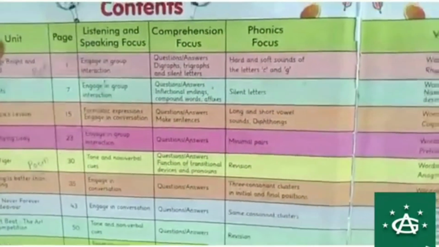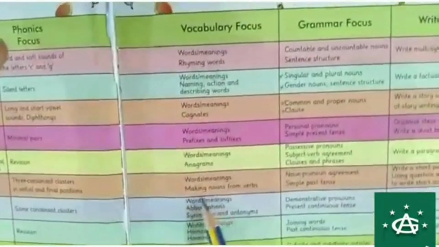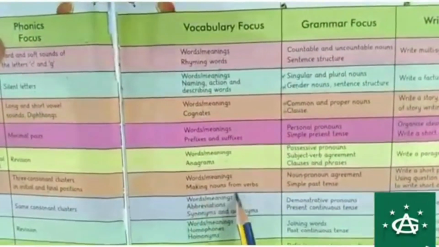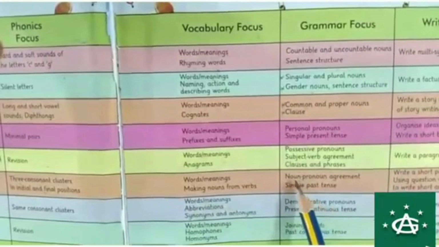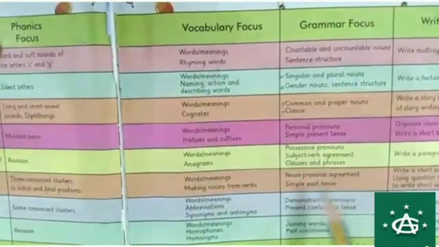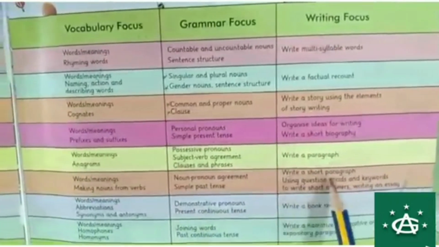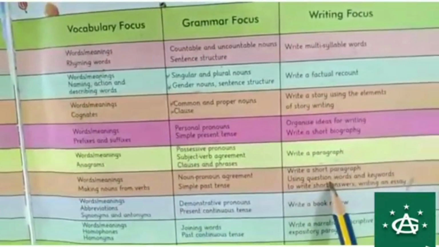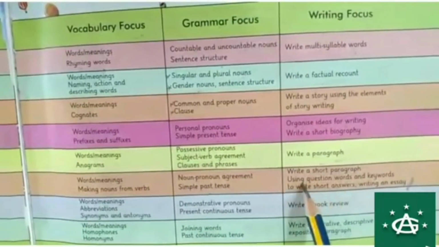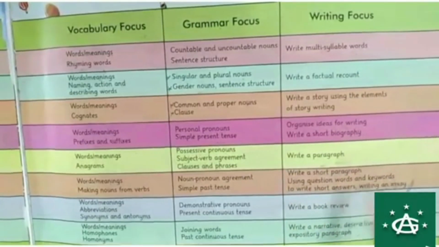Maybe there are things which you have never heard before. After that you have making nouns from verbs, and then noun pronoun agreement and simple past tense in grammar. In writing you have write a short paragraph using question words and keywords to write short answers, writing an essay.